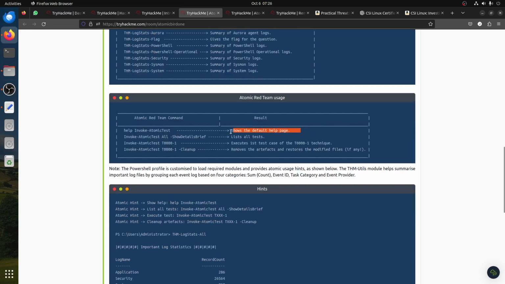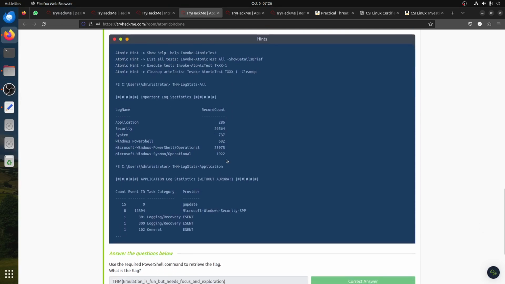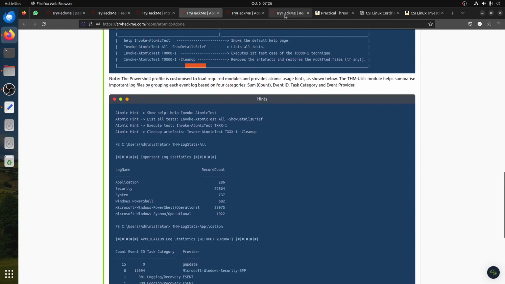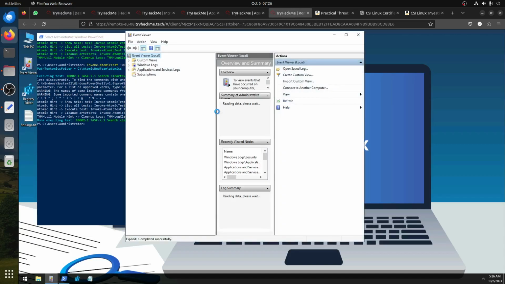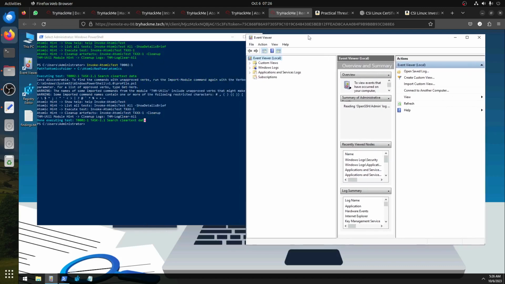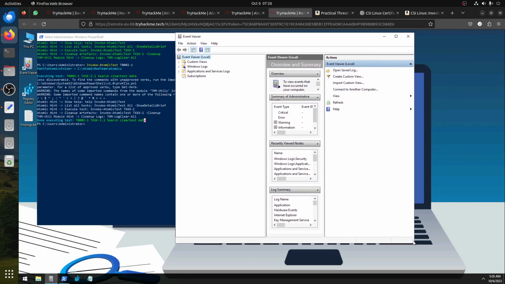Show detail page. Okay, let's go to our log. Let's start the log. I had issues today with Aurora. I don't know why. Let me make it bigger a little bit so you can see clearly.